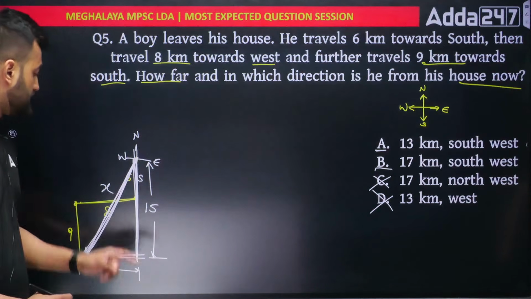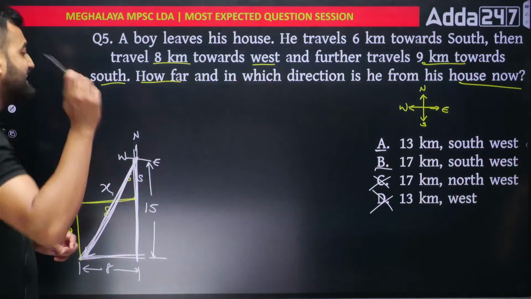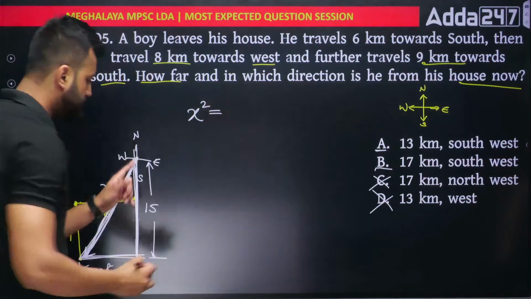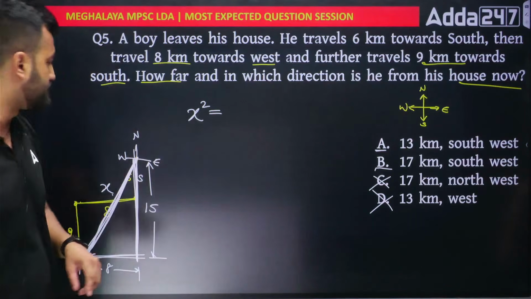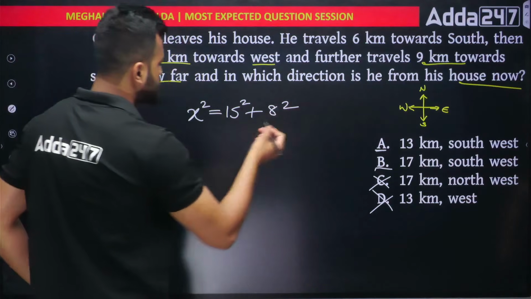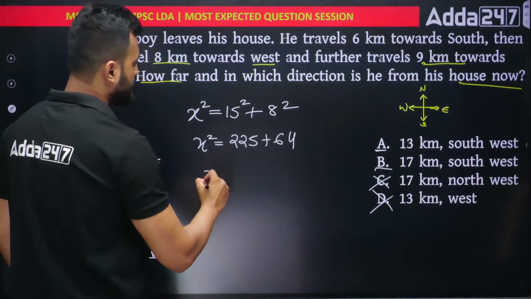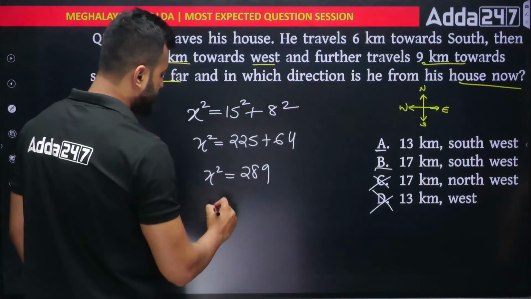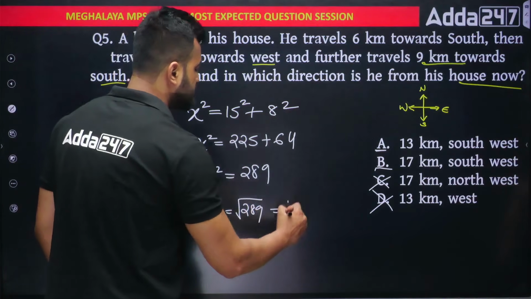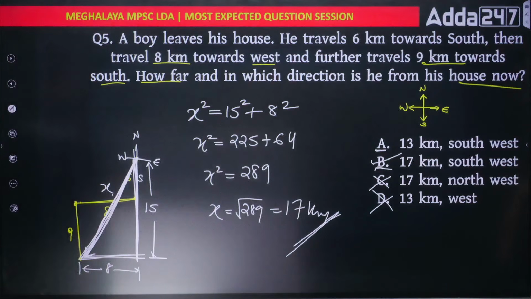Now we can get the third side that we want to find. So use the Pythagoras theorem. What does Pythagoras theorem state? It states that the longest side squared is equivalent to the sum of the remaining two sides squared. That is x square equals 15 square plus 8 square. Just do it. So x square is how much? Out here you get 225. 8 square is 64. Just add them up. You'll be getting x square as 289. And when I find x, you take the square root. And what is the root of 289? 289 root is your 17 kilometers, which is my option number B. Option number B, 17 kilometers southwest is the right answer, my friend.